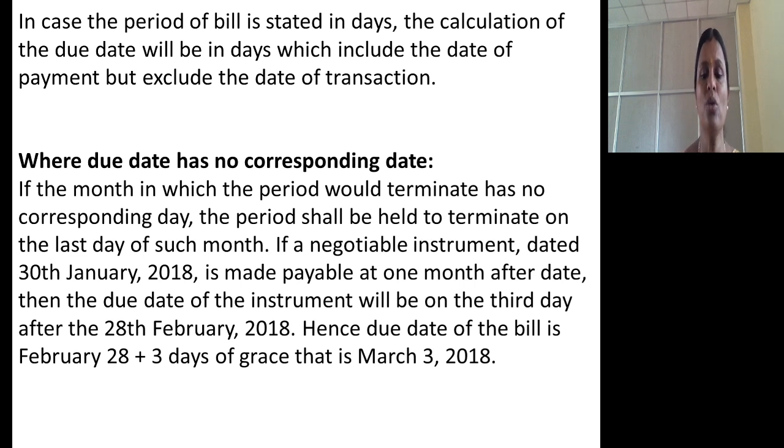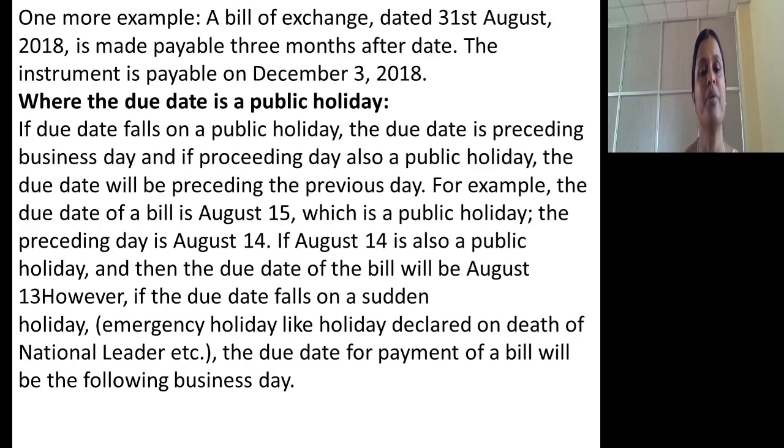For example, try to understand, you drew a bill on 30th January. It is payable 1 month after date. 1 month after date means 30th February, but there is no corresponding 30th day in February. So then it will be due on last day of the month, that is 28th February. Hence, due date of the bill is 28th February plus 3 days of grace, that is March 3rd, 2018.